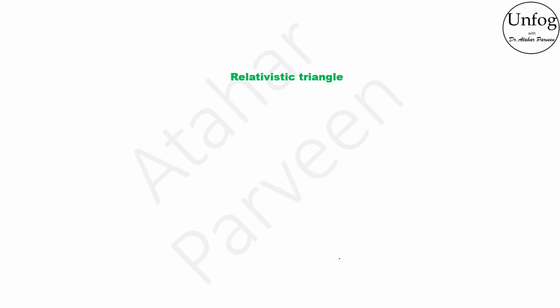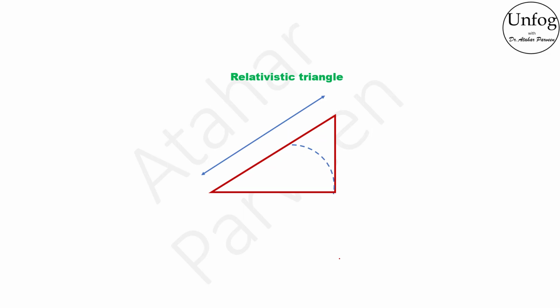We have this relativistic triangle which describes this relation in a very interesting way. If we have a right angled triangle, the hypotenuse will be the total energy of the particle. This will be equal to the sum of m naught c square, which is the energy of the particle at rest, and the kinetic energy of the particle.